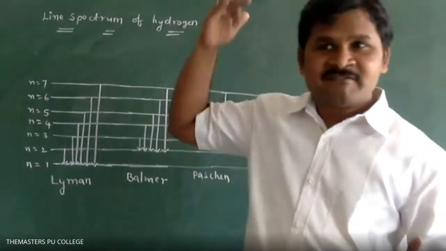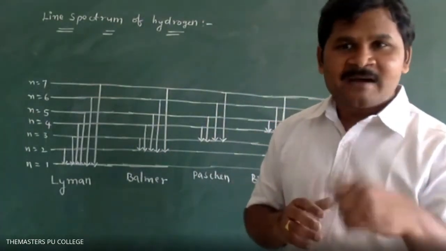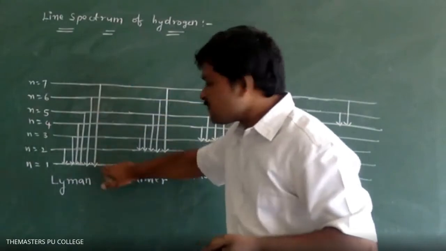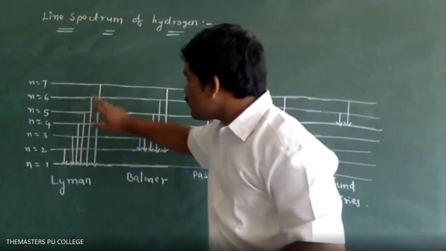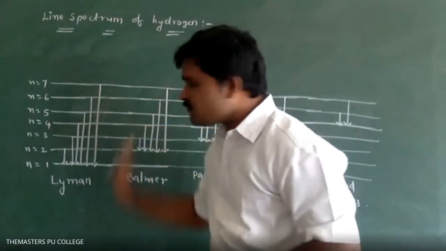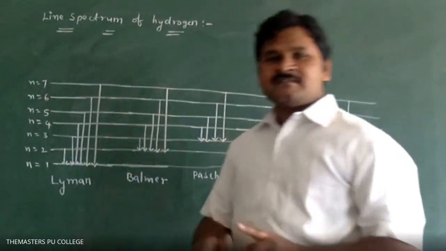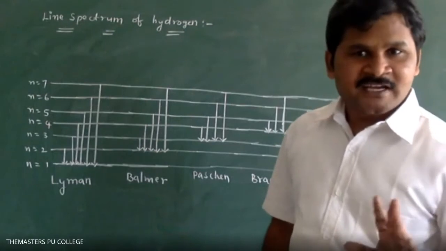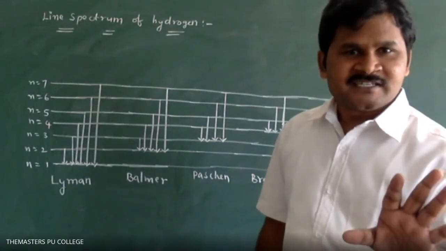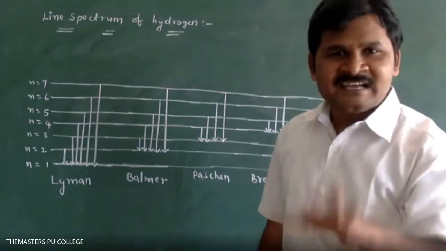Now imagine hydrogen is present on the 7th floor of the apartment. If a hydrogen electron comes from the 7th floor to the 1st floor, here the 1st floor is fixed, or 6th to 1st, or 5th to 1st, or 4th to 1st, or 3rd to 1st, or 2nd to 1st, we will get the Lyman series. Clear, students? If an electron comes from any higher level to the 1st level, which series will we get?